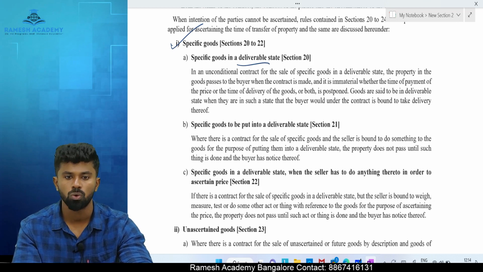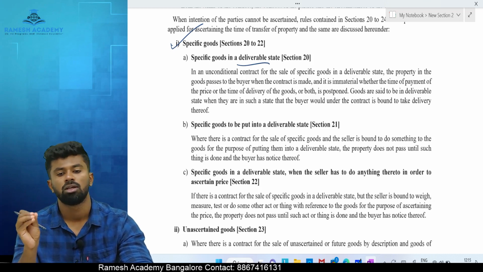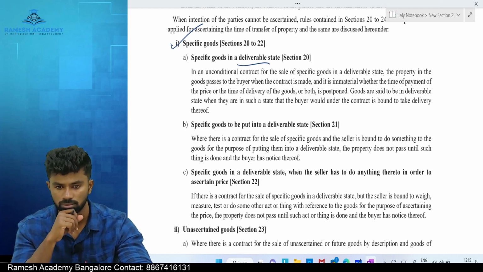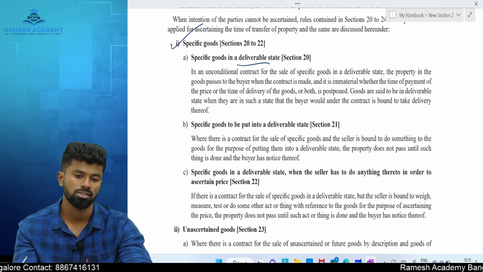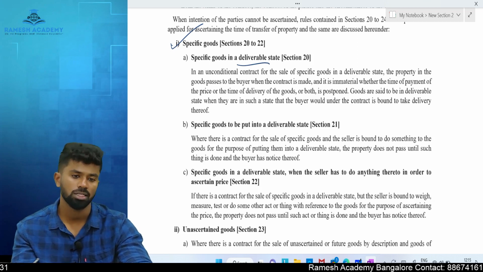You go to a showroom, identify a jewelry, make a payment, you keep it with the seller itself that you want to go to some other shop and you'll come back. Before you came back, the entire showroom got a fire or it is destroyed. Who would be responsible? Buyer, because ownership already transferred.